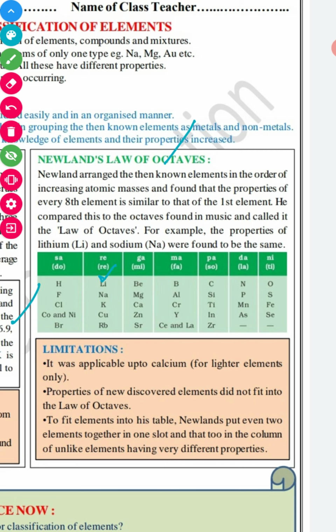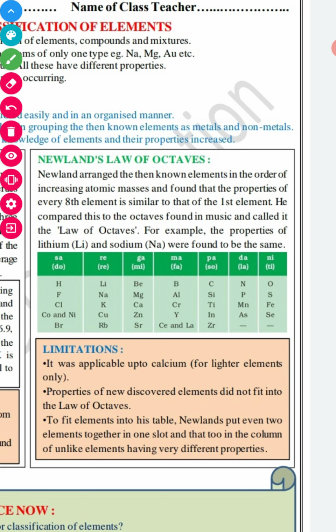See, the properties of lithium and sodium were found to be the same. He compared this with the musical notes, the music sargam, okay, which is called sa re ga ma pa dha ni.